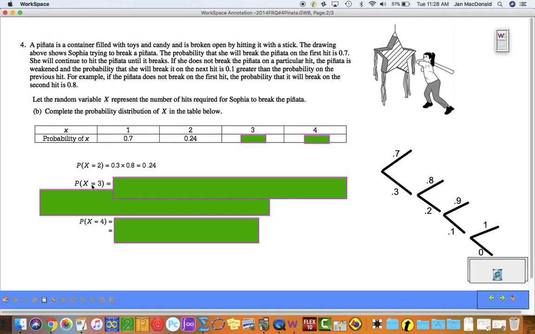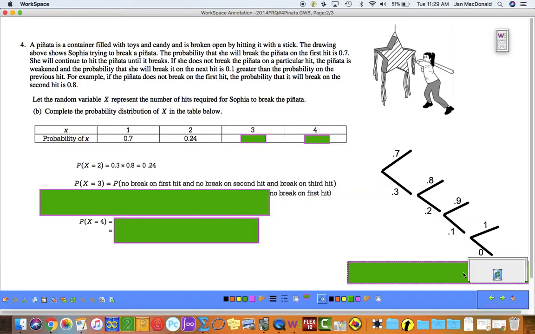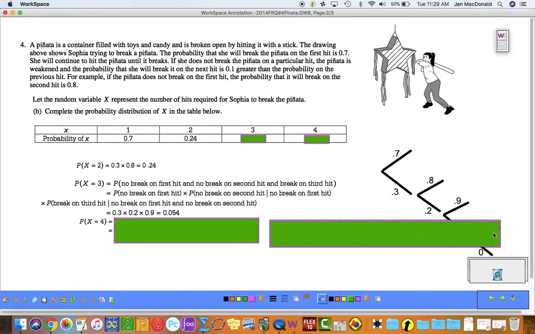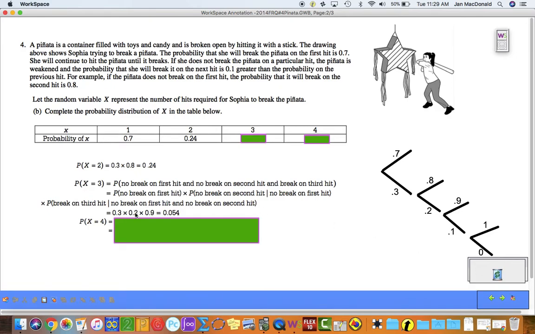So, what's the probability that she'll break it on the third hit? Well, the probability that she'll break it on the third hit, if we follow the tree, would be she didn't break it on the first hit, she didn't break it on the second hit, but she broke it on the third hit, right? So again, it would be the probability that she didn't break it on the first hit, and she didn't break it on the second hit, and it broke on the third hit. And we can clearly see that would be 0.3 times 0.2 times 0.9, which is 0.054.